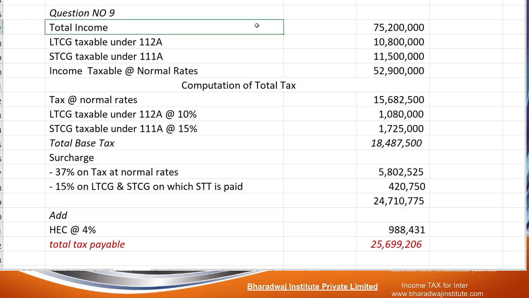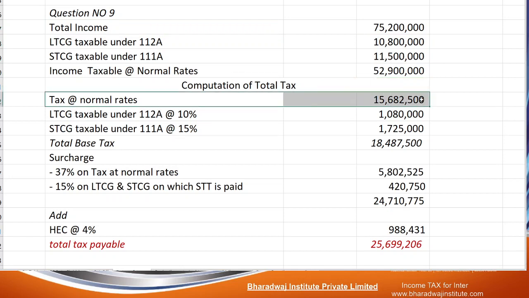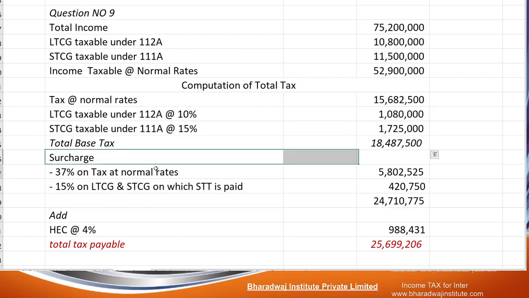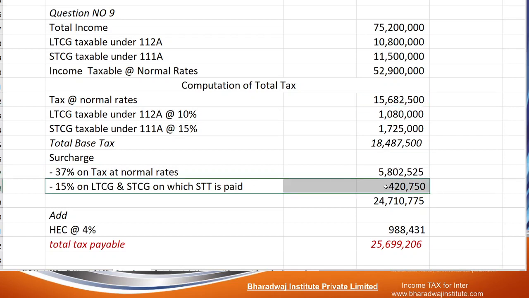Okay, total income minus special items, you get other incomes. On other incomes, apply the normal slab rates: 1 crore 56 lakhs 82,500. Special rate items are at 10% and 15%. So on the total amount, surcharge is 37% on this, 37% on this, and 15% on the other two items.